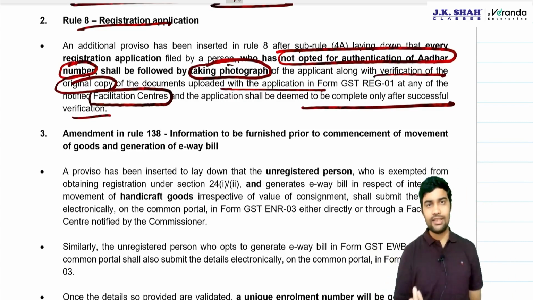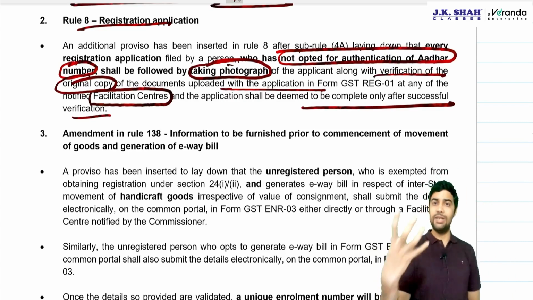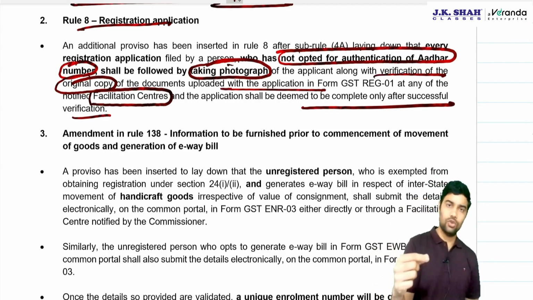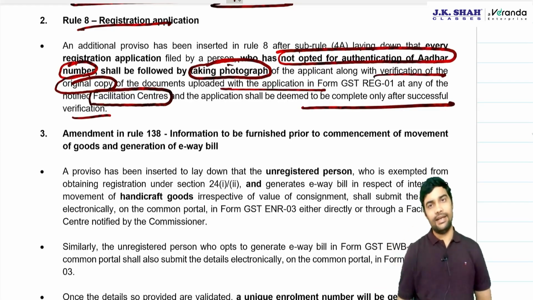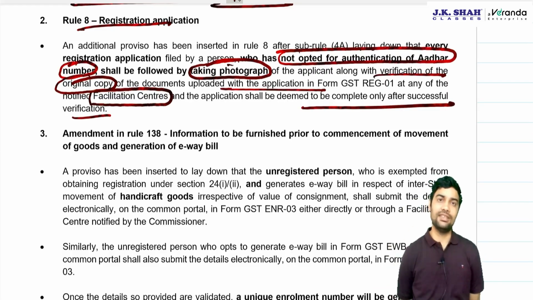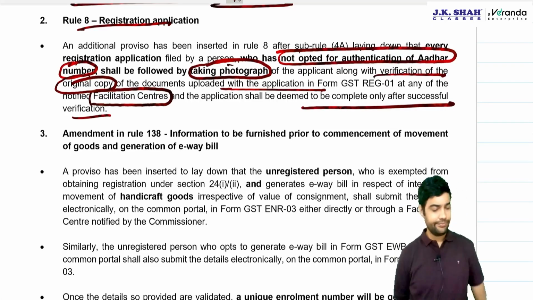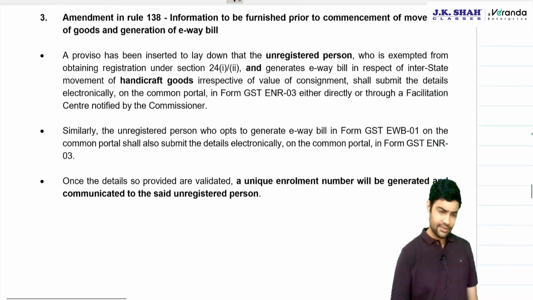You show the original copies, and thereafter only the application is deemed to be submitted. Then ARN will be generated, application reference number. Okay, this is just a procedural point. As such, question will not be asked.